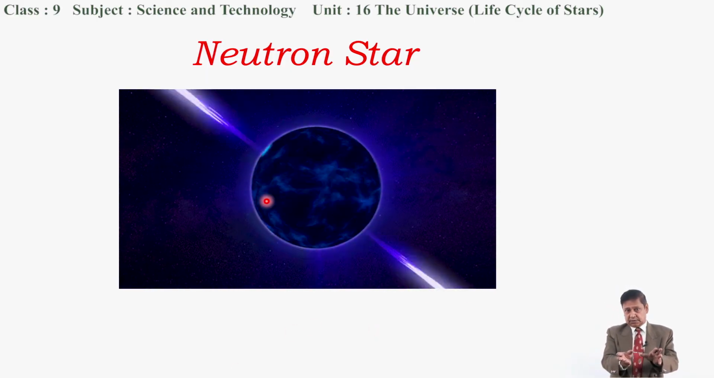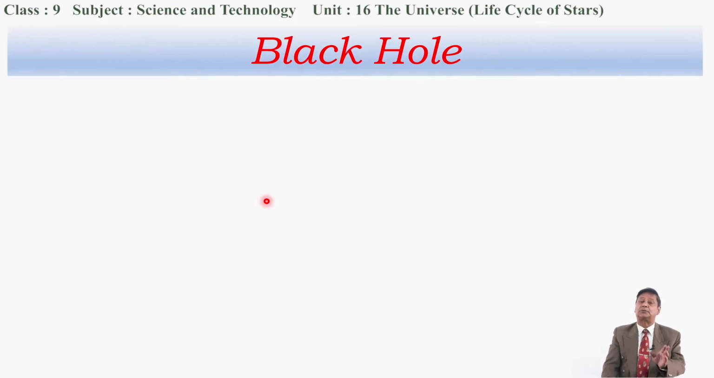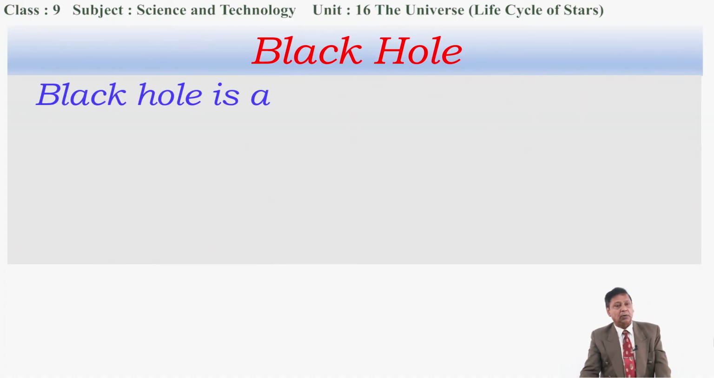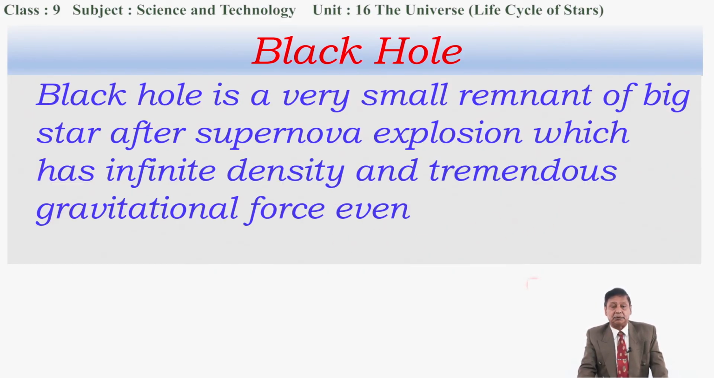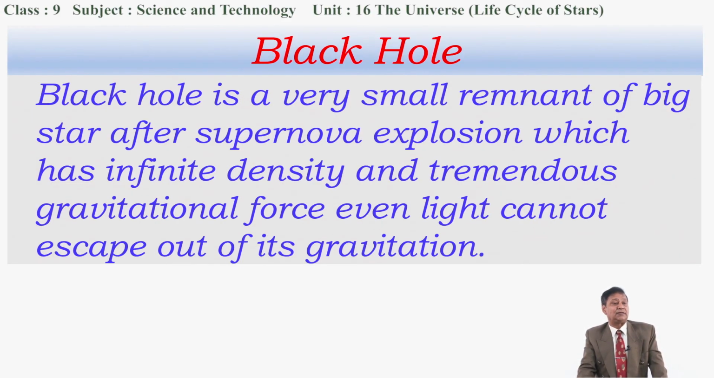Either it forms a neutron star or it forms a black hole after supernova explosion. What is a black hole exactly? A black hole is a very small remnant of the big star after supernova explosion, which has infinite density and tremendous gravitational force. Even light cannot escape out of its gravitation. Looking at this point, have you noticed this? This is a very small remnant of the supernova explosion, and it has tremendous gravitational force. Even light, when it falls on it, is absorbed.